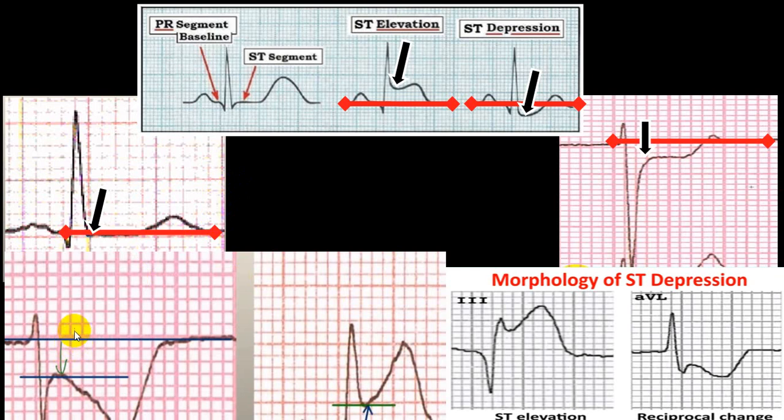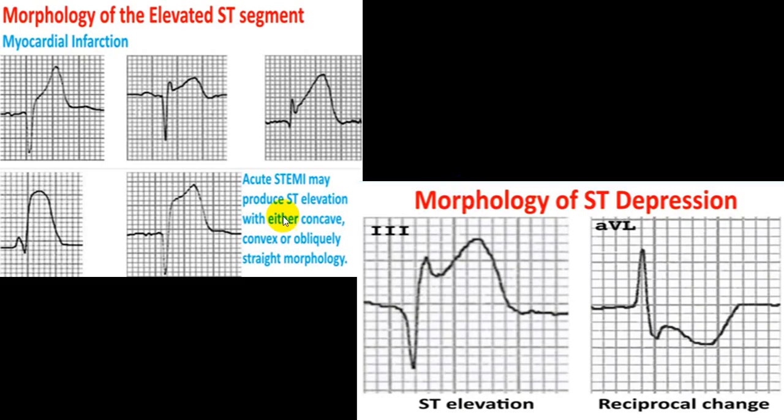These are all the different varieties. These are ST depression, this is ST elevation, this is marked ST elevation, these are reciprocal changes, this is ST depression. These are all different varieties of ST elevation. This is the tombstone variety. This is a little concave, a little concave. This is convex.